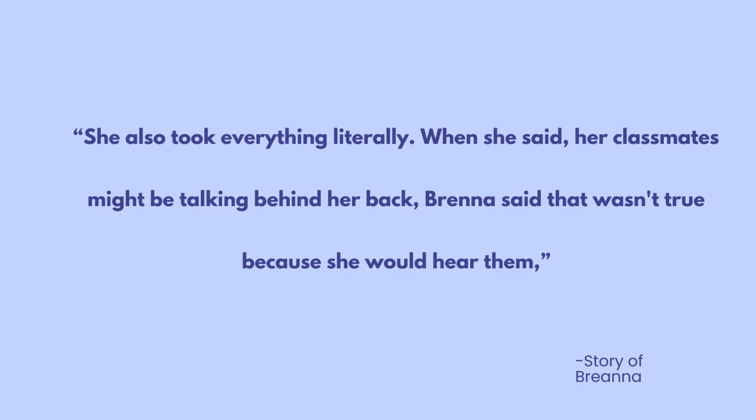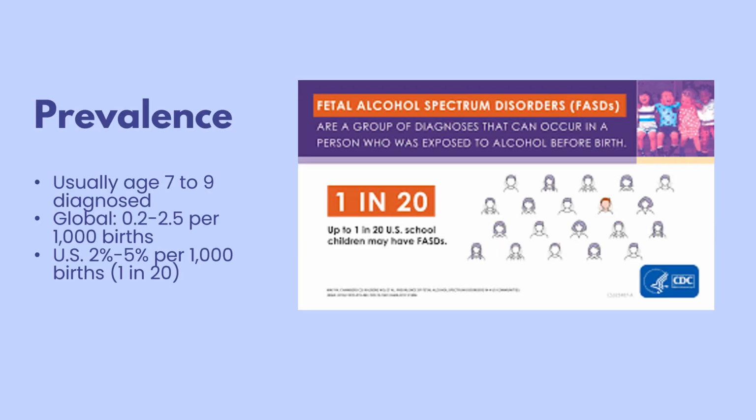There was a little girl named Brianna who was 4 pounds and 11 ounces at birth. Her parents had adopted her and later noticed some difficulties, such as wanting to play with children much younger than her rather than her own age. She wouldn't understand some social cues as well. Brianna was later diagnosed at 12 years old with FAS. After being diagnosed, her family and community were able to support her in better ways, seeking treatments and providing therapy. Now she is an advocate for other individuals with FAS.